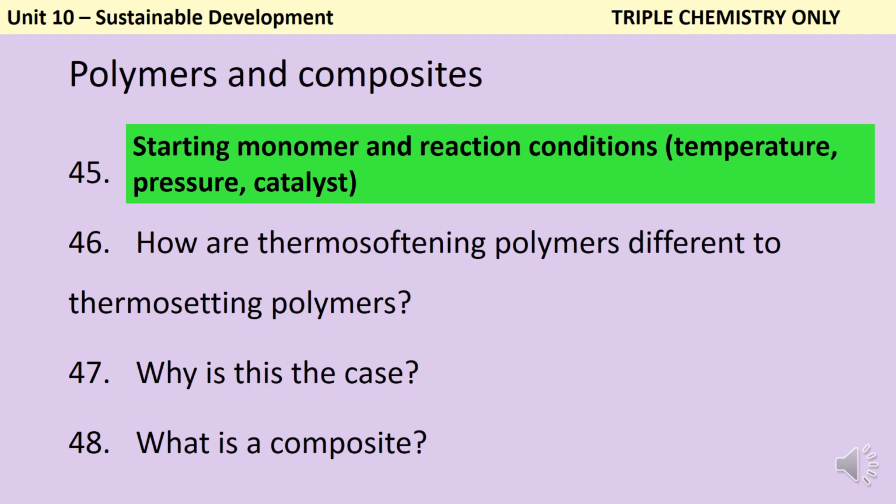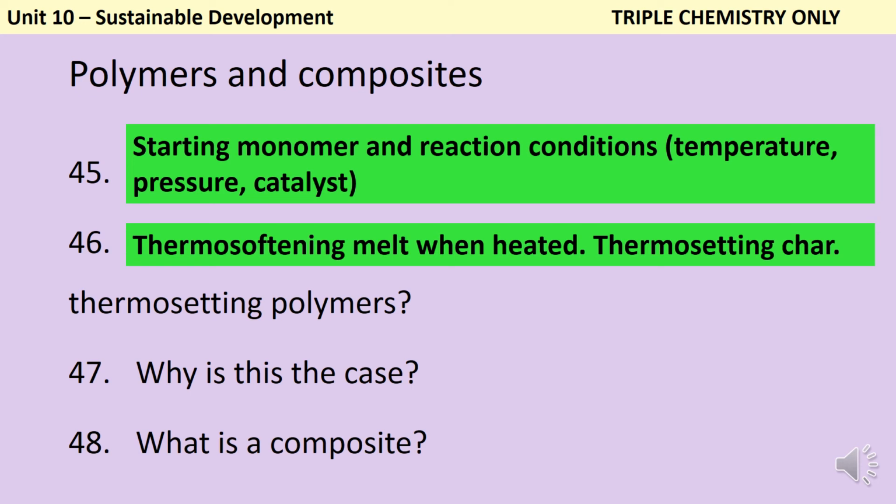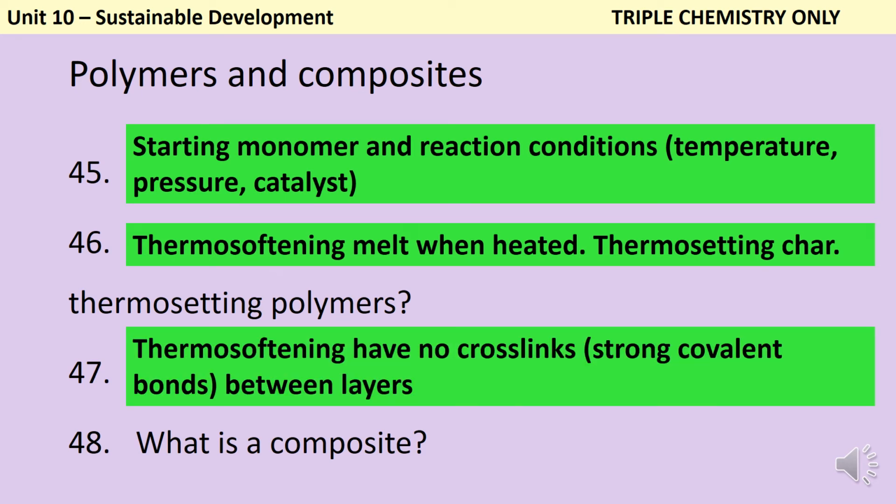The difference between thermosoftening polymers and thermosetting polymers is that thermosoftening polymers will soften when they're heated, whereas thermosetting polymers won't. They'll just eventually start to char and burn. This is the case because thermosoftening polymers are just made of individual polymer chains which aren't bonded together, whereas thermosetting polymers have got strong crosslinks between the chains, which are actually covalent bonds.